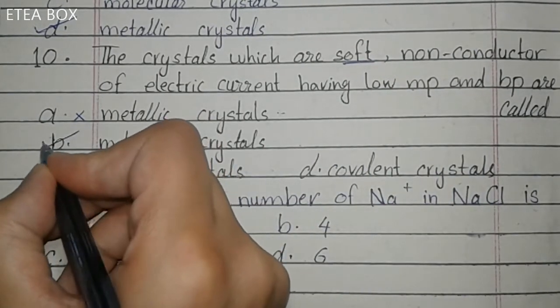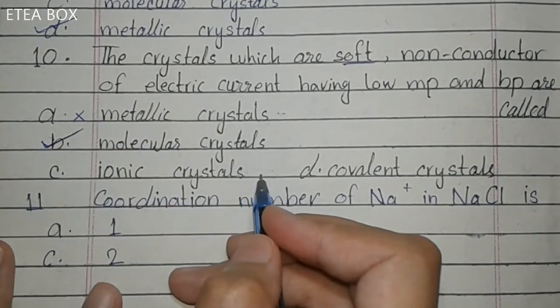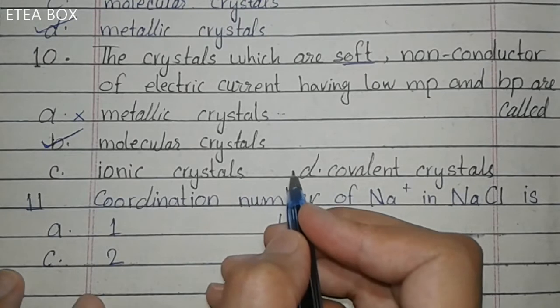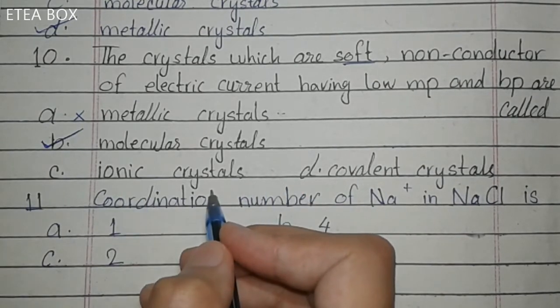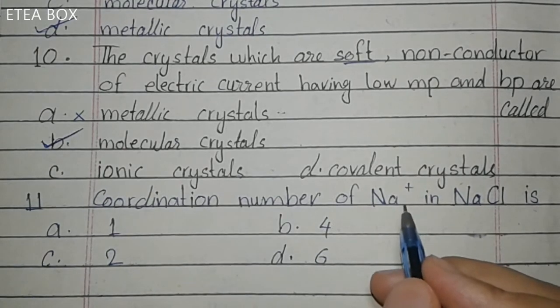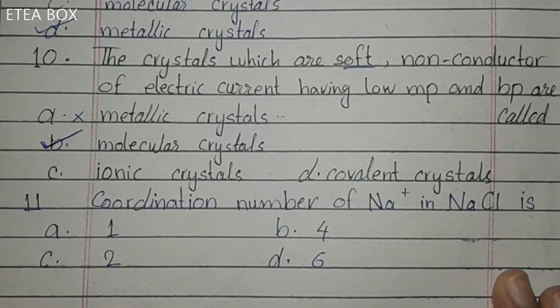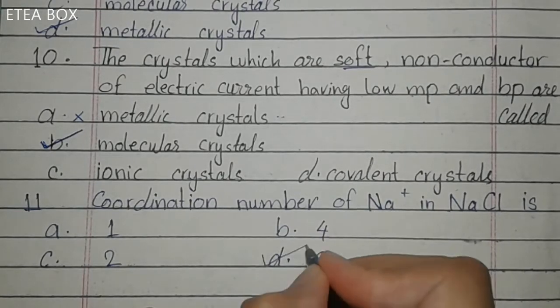So option B here is correct, okay. Molecular crystals are soft and they have low melting and boiling point, and they are non-conductor of electricity. Here the ionic crystals are hard at room temperature, and covalent crystals are also hard. So option B is correct, okay. Coordination number for Na in NaCl is 6, okay.